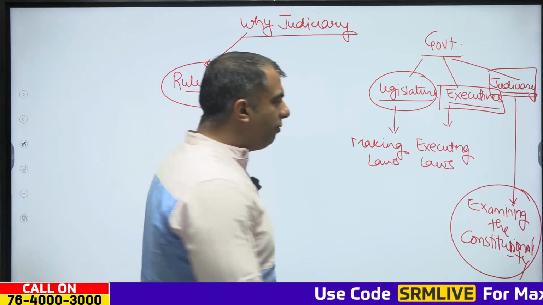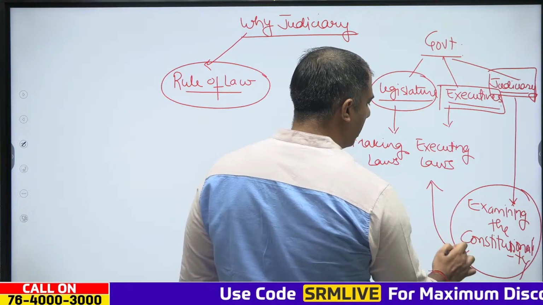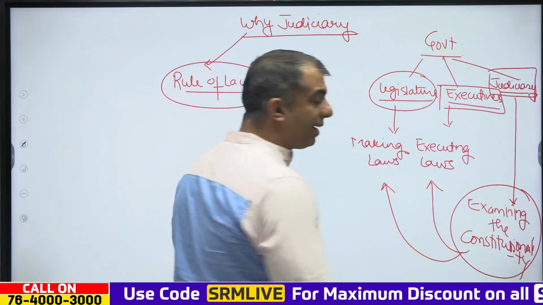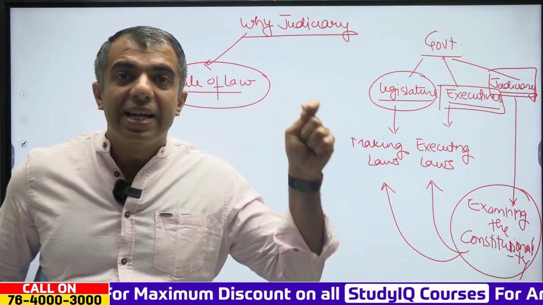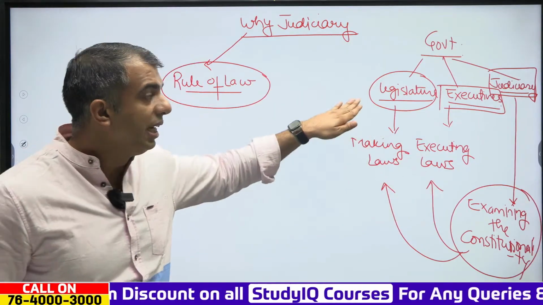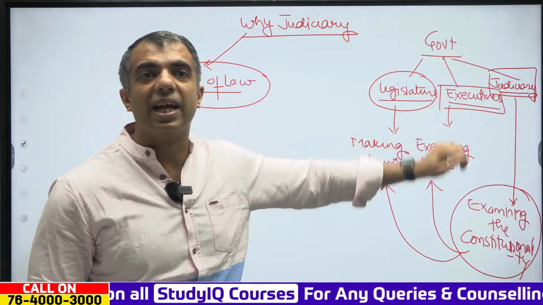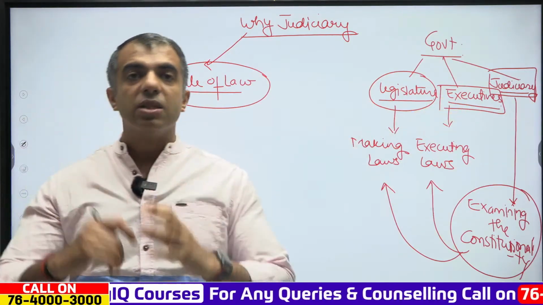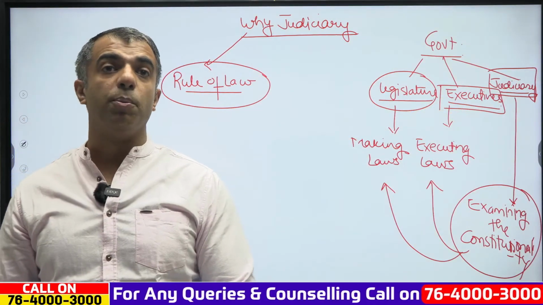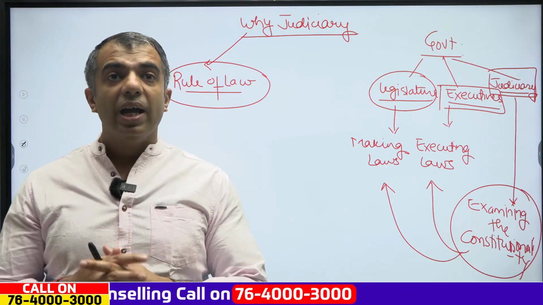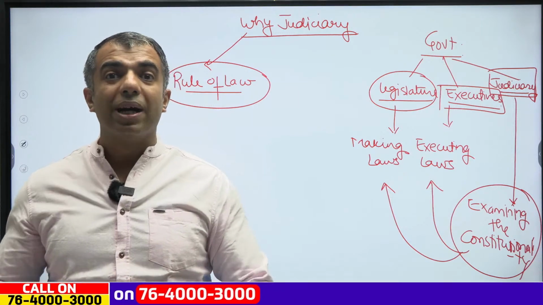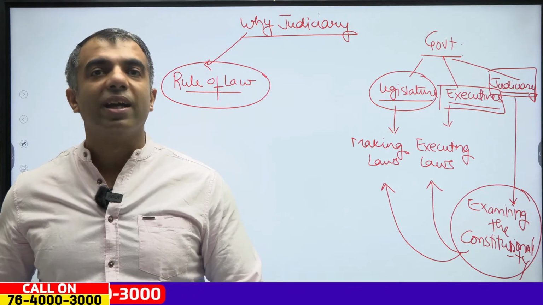Clear? So we can see that judiciary acts as the constitutionally binding stick over the legislature as well as the executive. And this is why the role of judiciary becomes important. This is the reason why the role of judiciary becomes significant in our country.